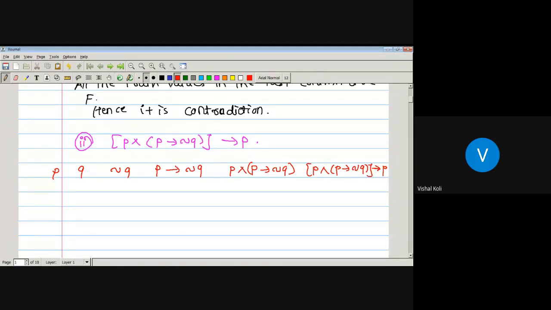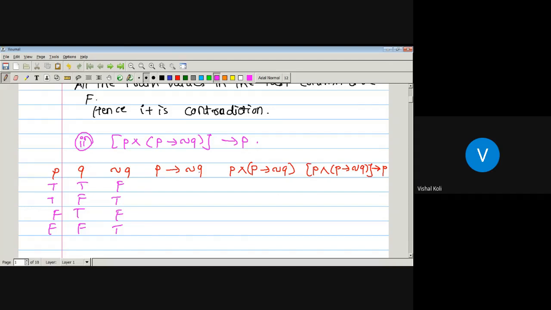Okay, so here P and Q, its combinations are: true, true; true, false; false, true; false, false. Negation of Q: false, true, false, true. Now P and P conditional negation of Q. If P and Q are two statements, then P conditional Q is false if and only if P is true and Q is false.